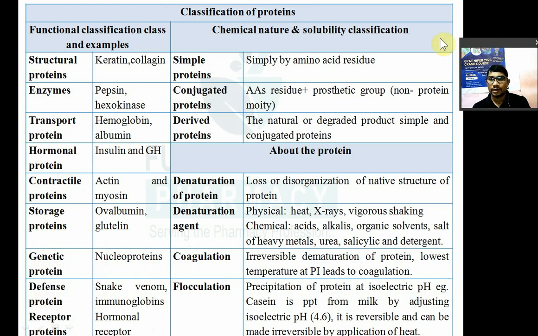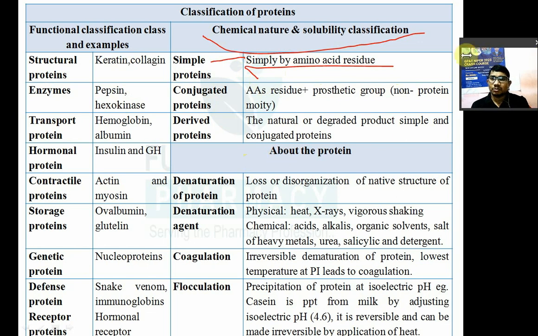Now again, classification of protein based upon the chemical nature and solubility. So based upon that, they are classified into three types: simple proteins, conjugated proteins, and derivative proteins. We have seen that. Simple protein matlab amino acid chain will be there, bound by peptide bond simply.